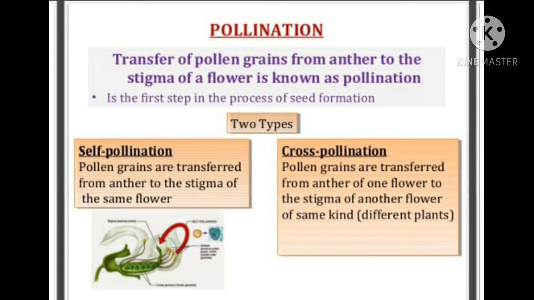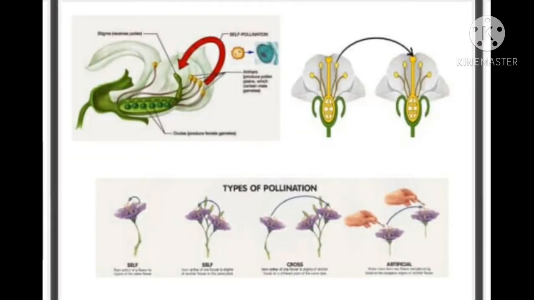Cross-pollination. Pollen grains are transferred from anther of one flower to the stigma of another flower of the same kind, or same kind of different plants. Then it is called cross-pollination. When the pollen of a flower falls on the stigma of another flower of the same kind of plants, then it is cross-pollination. So children, pollination is of two types, self-pollination and cross-pollination.